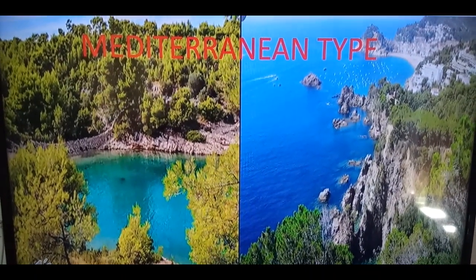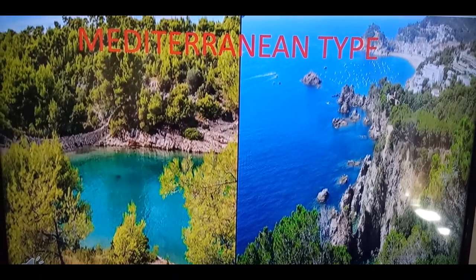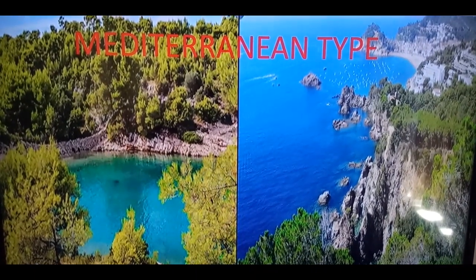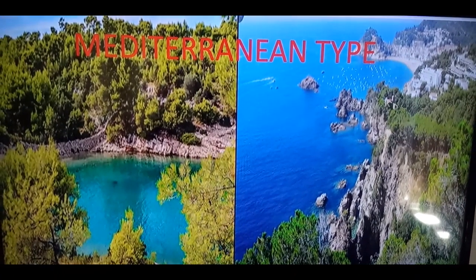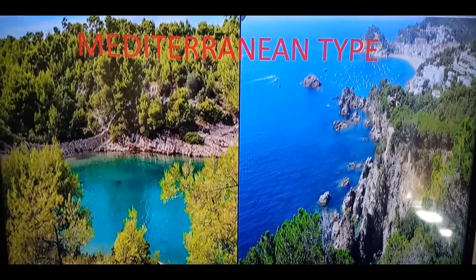Now, the Mediterranean type of climate is different from the other types of climate in the sense that they receive rainfall in winter season and summers are dry and therefore short moisture retentive trees grow here, especially the citrus fruit trees.